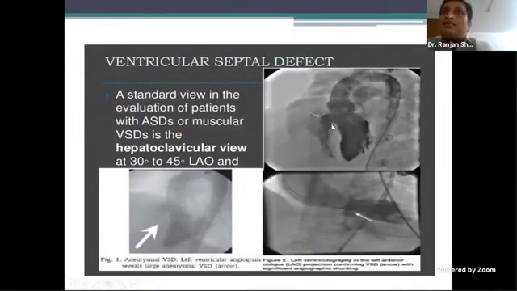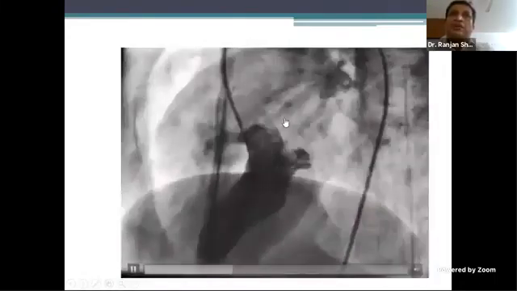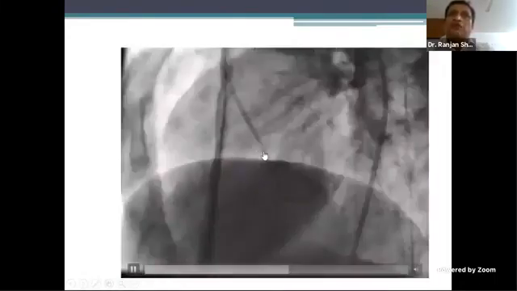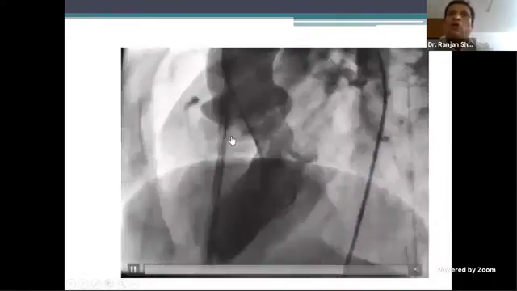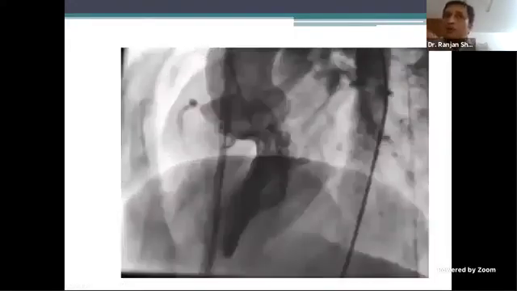It should be like this. This is a LAO cranial view. You see the LV, you see the mitral valve, you see the septum, and you beautifully see the defect. You can mark and measure this VSD and the jet predominantly coming to the right chamber. So this is a perimembranous VSD. Sometimes you can also see the aneurysm of the septum. So we saw something like that. So I think we can skip that, but now you are able to make out the perimembranous VSD, and in almost all VSDs, you feel that the aorta is overriding to some extent, okay, to some extent.